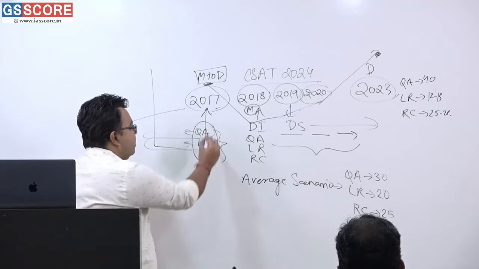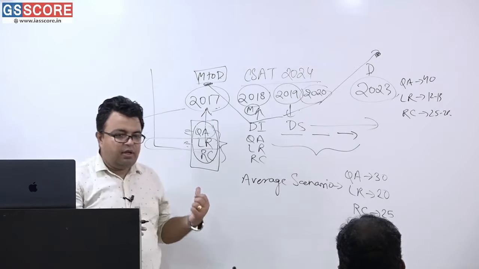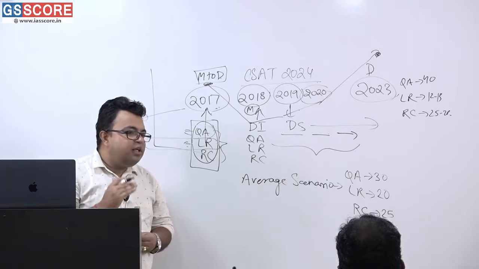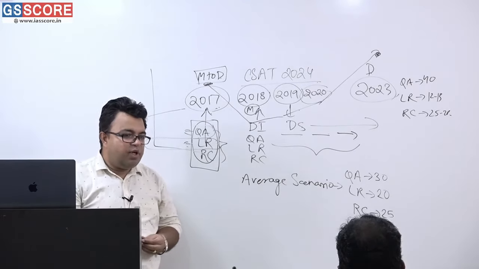Now what exactly is the thing? Quant, LR, TI and RC. Now what are the components and how you have to be prepared for 2024?